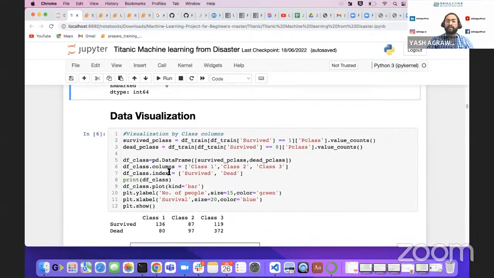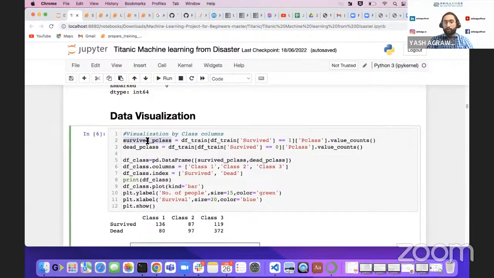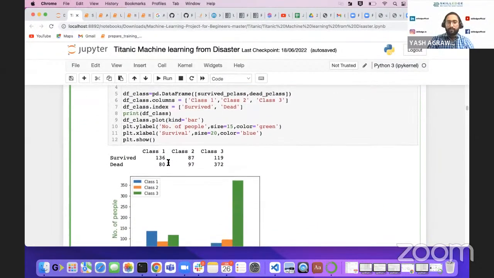Now we will visualize some of the graphs. With the help of this code, we are checking the survived class: how many people survived, and which class they belong to. How did we do this? We have taken a condition: people survived. From that data frame, we have checked the Pclass and its value counts. We did this for the dead people as well, the unsurvived people, and now we are doing the analysis.